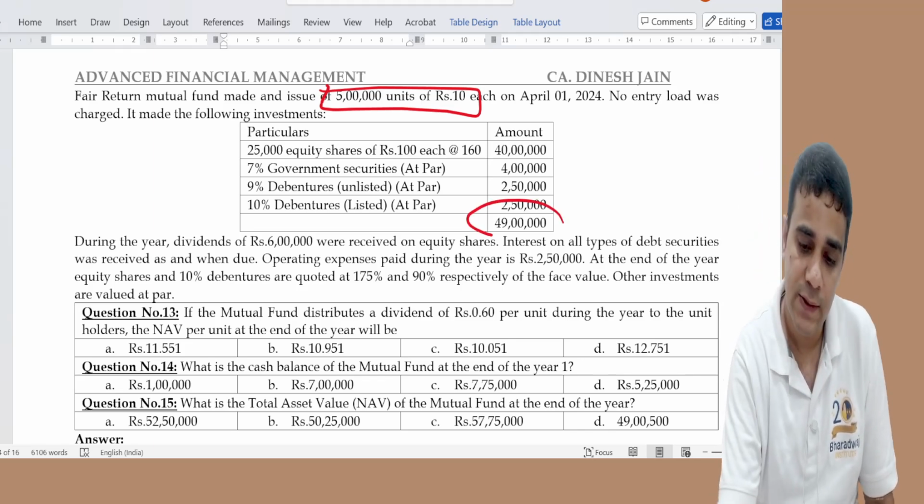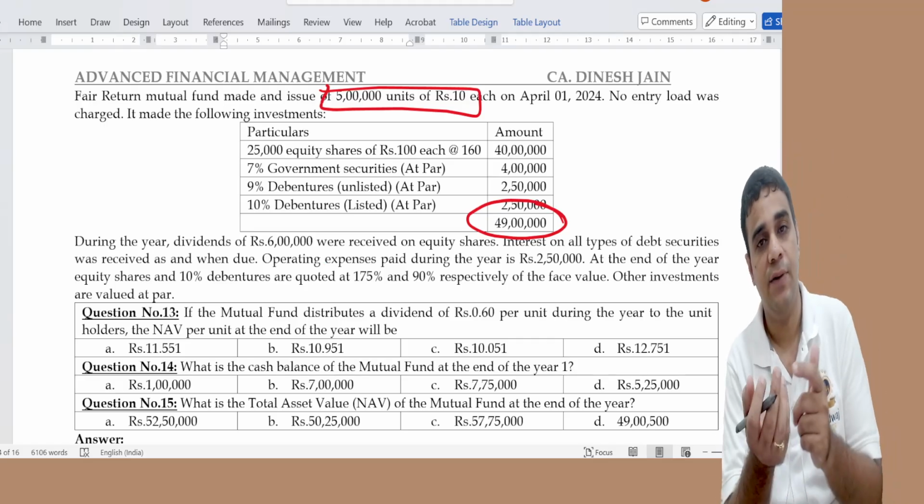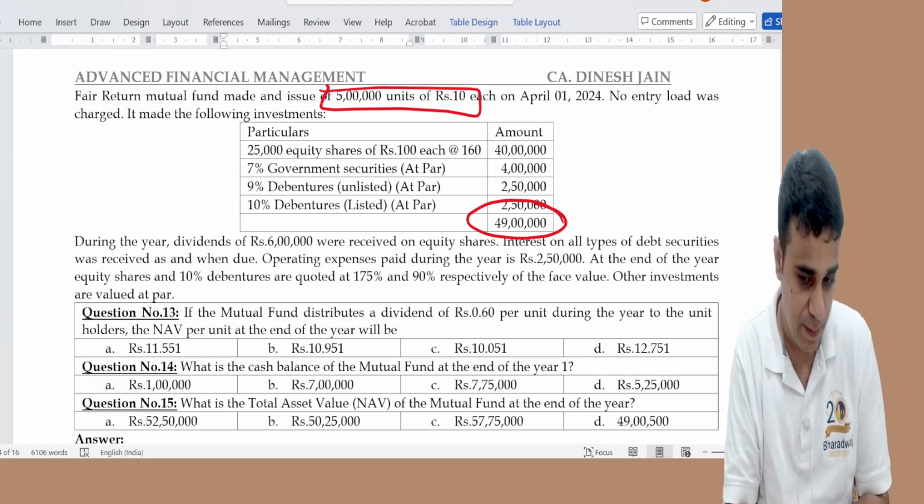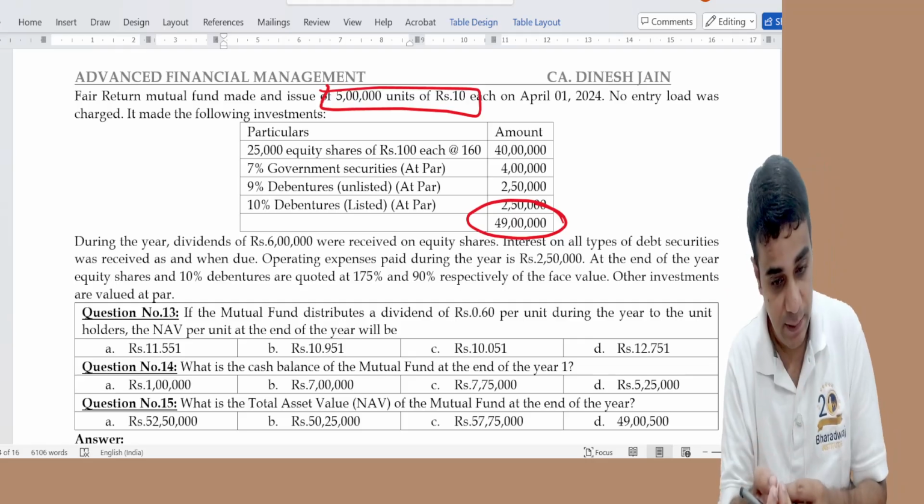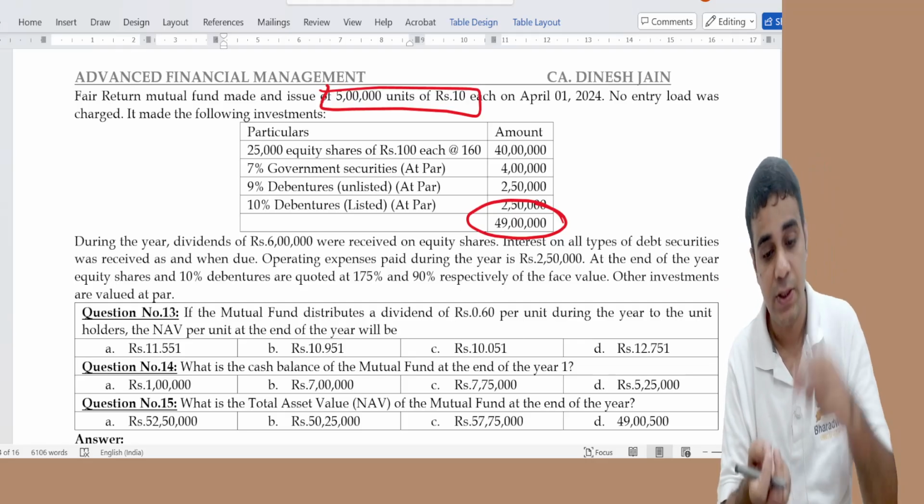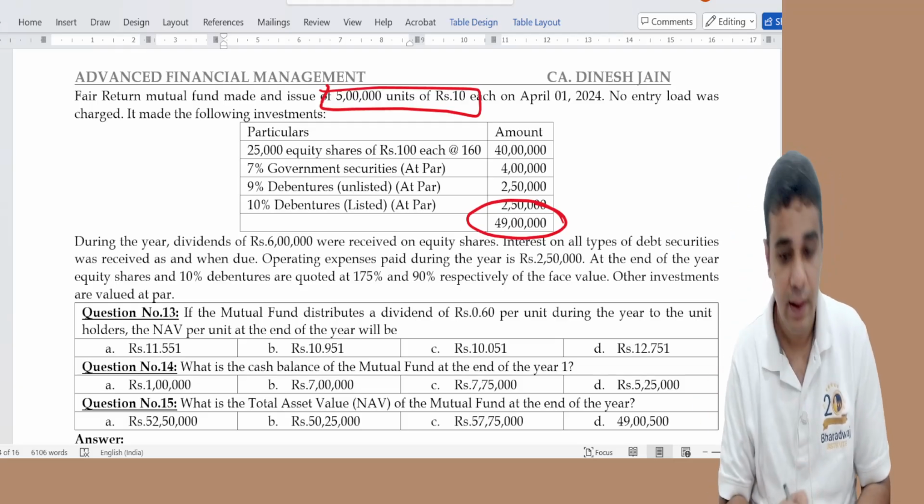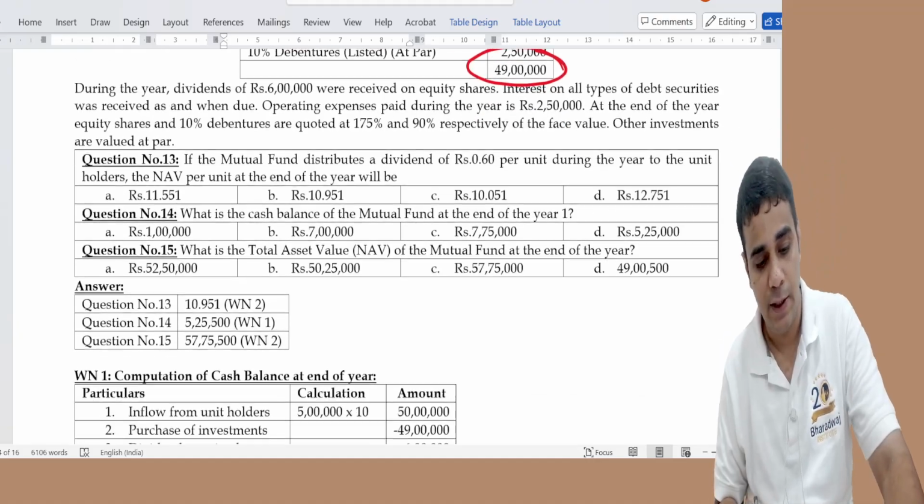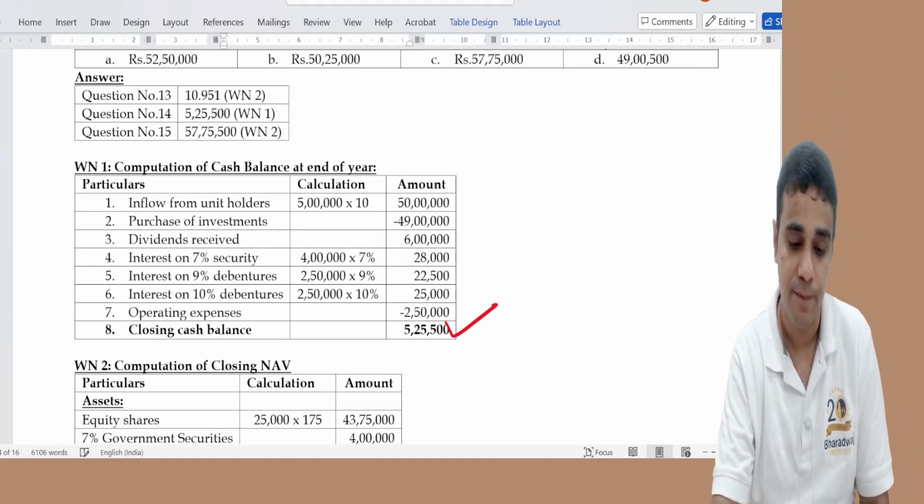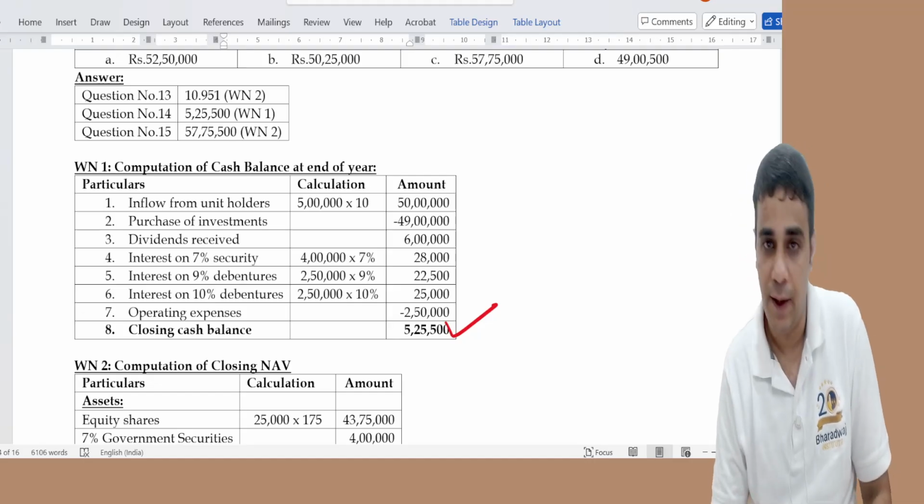We made all this investment, then we received dividend income, so that will increase the cash balance. Interest on 7% government security, 9% debenture, 10% debenture, all that is received, so keep adding them. And operating expenses are paid. So first thing you have to do is the cash calculation. Cash is 5 lakh 25,500.